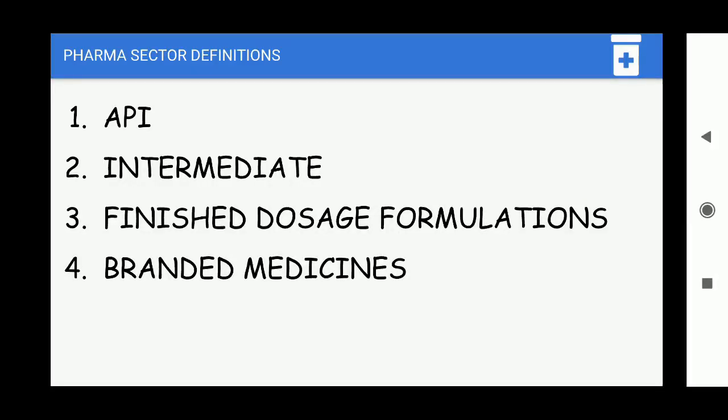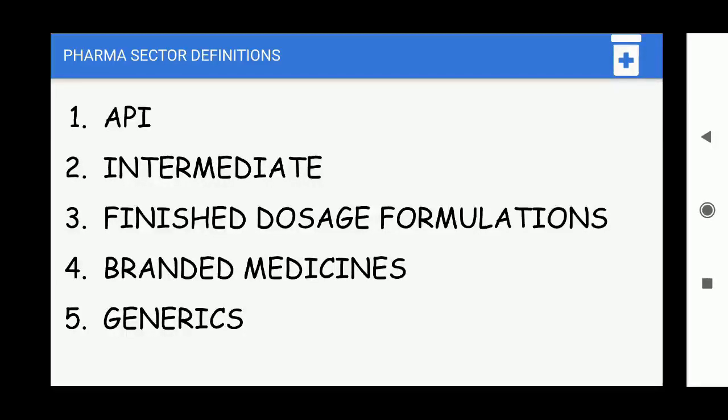Finished dosage formulations may not be branded, and may not be taken by one company. The same finished dosage formulations may be taken by different companies, and they will put their brands on that particular medicine, and it will be sold under that brand name. Those are called branded medicines. And then we move on to generics. India is a master in the generic game. So what are generics actually?